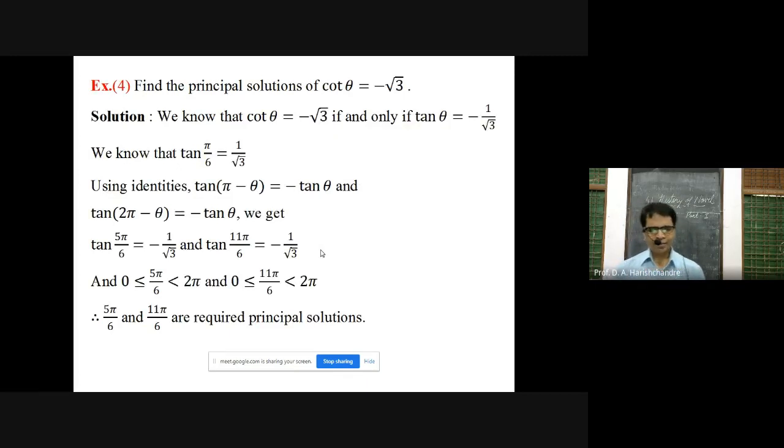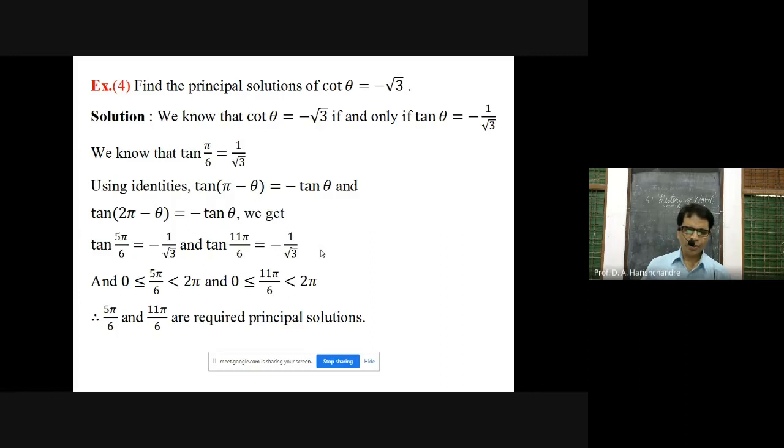Example number 4. Find the principal solution of cot theta is equal to minus root 3. So we know that cot theta equal to minus root 3 can be written as tan theta is equal to minus 1 by root 3. So both trigonometric equations are one and the same. Cot can be transformed into tan because it becomes easy to think over tan as compared to cot. Instead of thinking over cosec, sec and cot, it is better to think in sine, cos and tan.